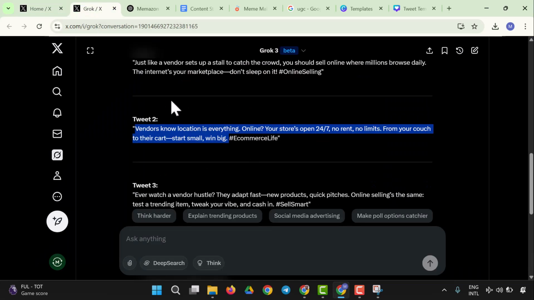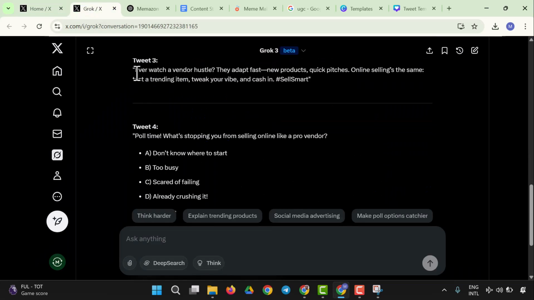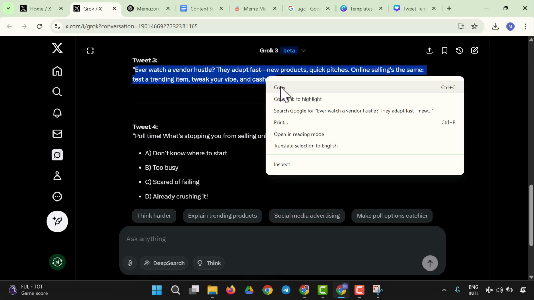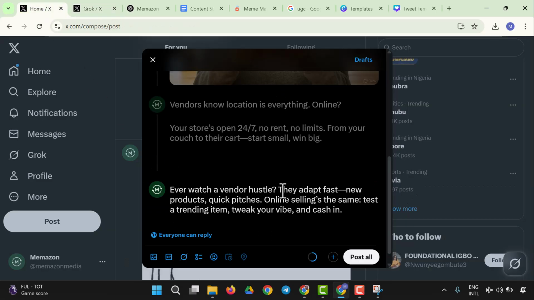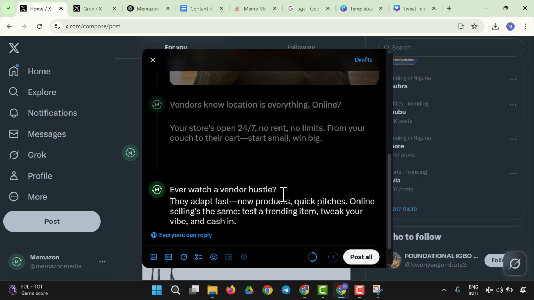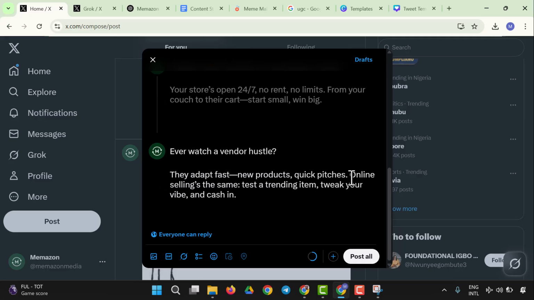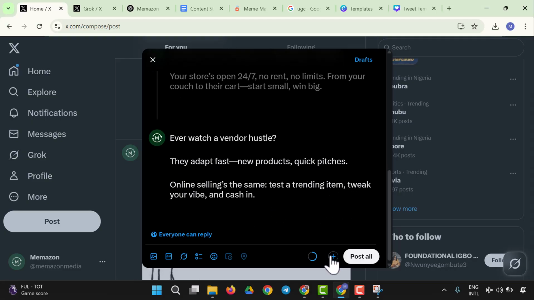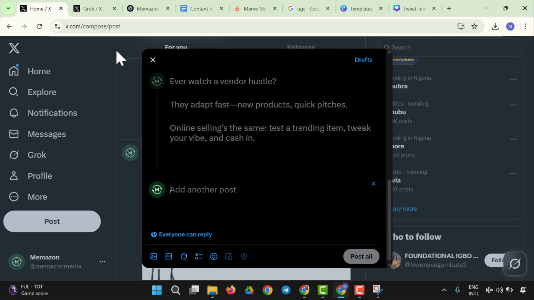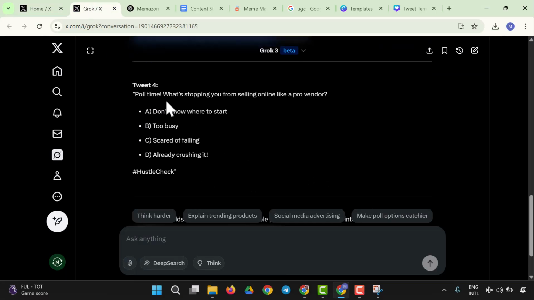The next one, the third tweet, is going to say: ever watch a vendor adapt? So I'm going to copy this and come right here. It's going to say they adapt fast, new products. Online selling is the same. Test a trending item, tweak the vibe, catch on. So yes, let's go. We have the fourth tweet, and the fourth tweet says poll time.